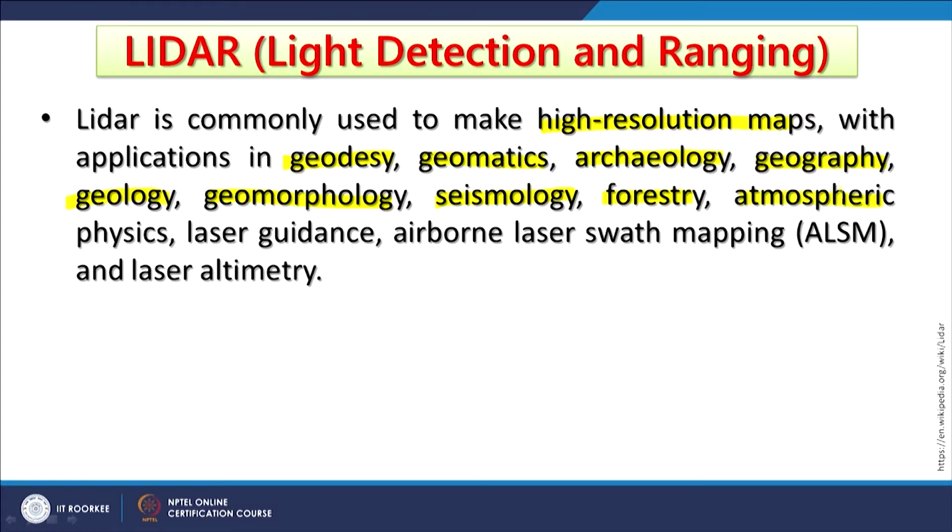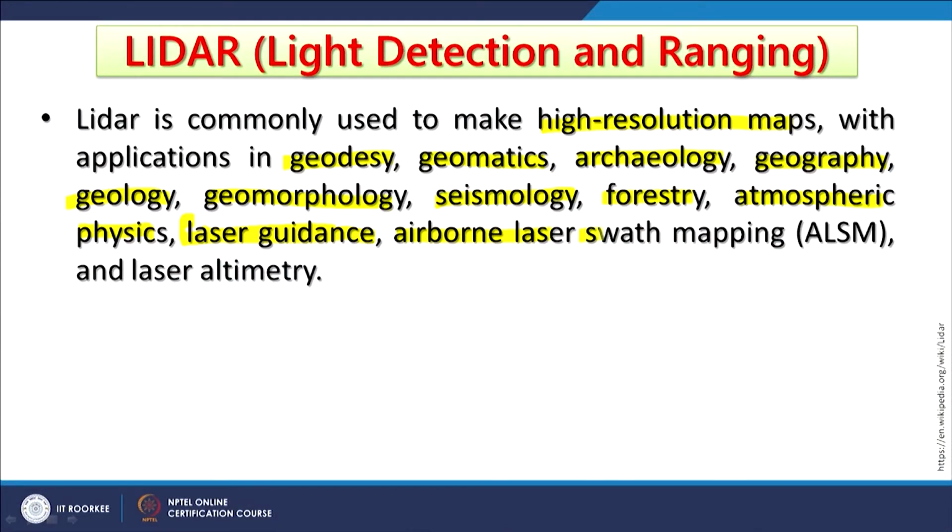And then in atmospheric physics, laser guidance. Laser guidance is very common, like when the tunnel between France and England was created through the English Channel, the guidance was done through laser, this LiDAR technique, so that whatever drilling and excavation is taking place, it is all perfect.